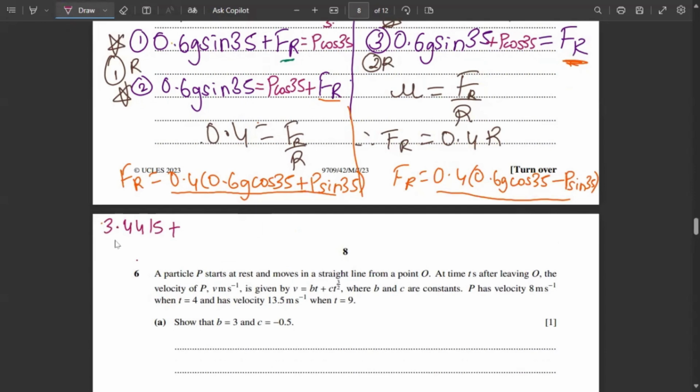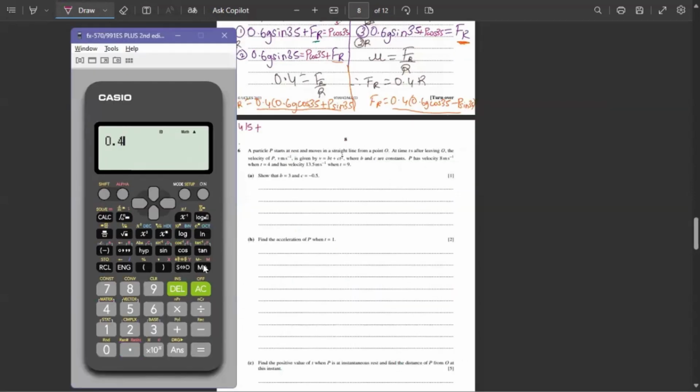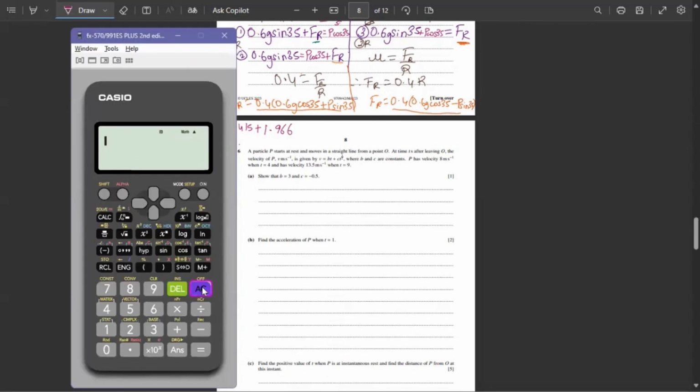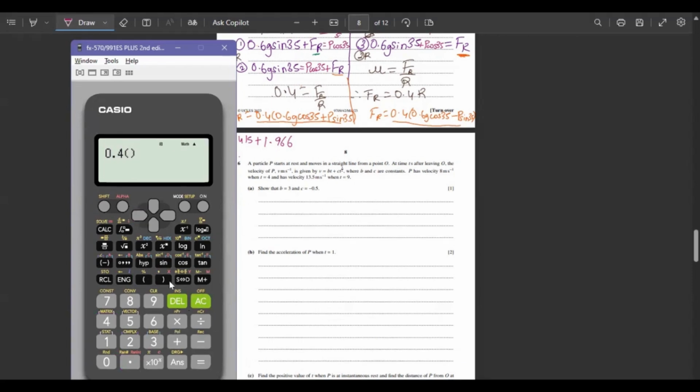FR will be 0.4 bracket 0.6 into 10 into cos 35. So this is 1.966 plus 0.4 P sine 35.